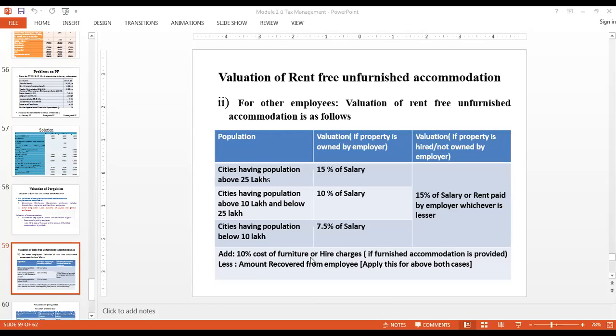Excuse me, sir. Yes. Sir, can you repeat, please? I got the connection. Which point are you not able to get? Sir, if the employer doesn't own the property.